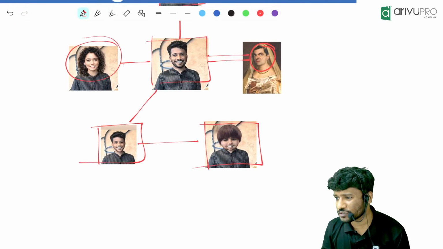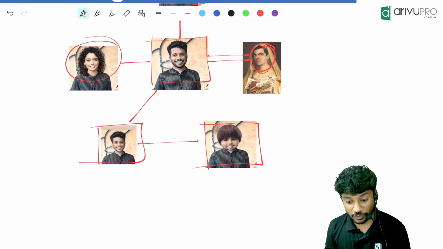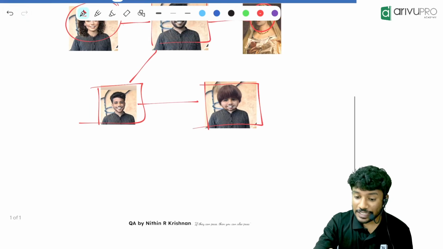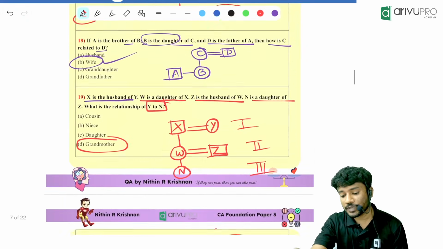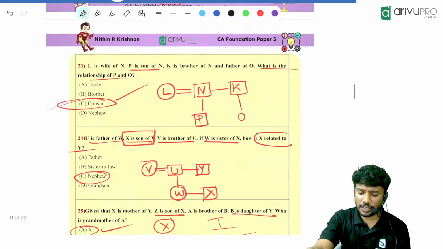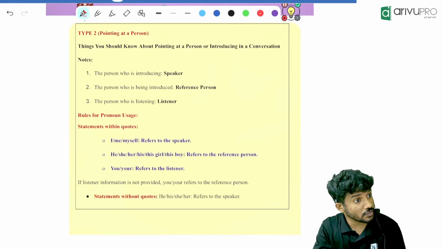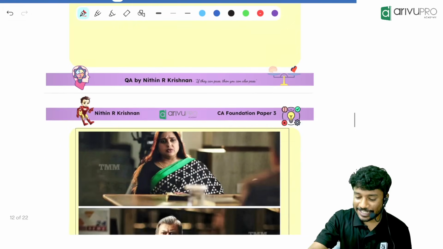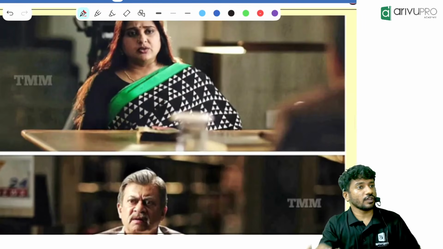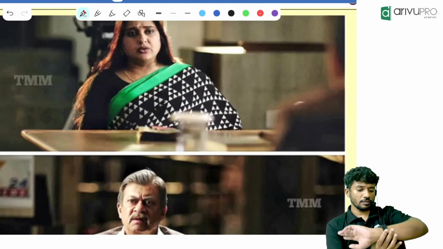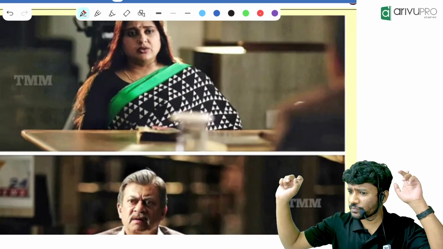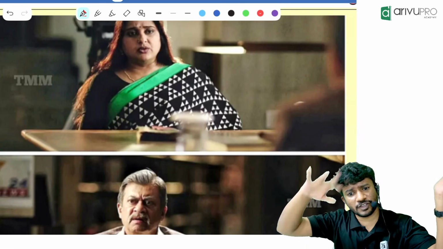So that's what we have studied in the first half. Now we will have the second half, based on type 2 and type 3. It is very easy to learn type 2 and type 3, but many questions are there in that type. I'll give you a glimpse right away, then we will go for the break.